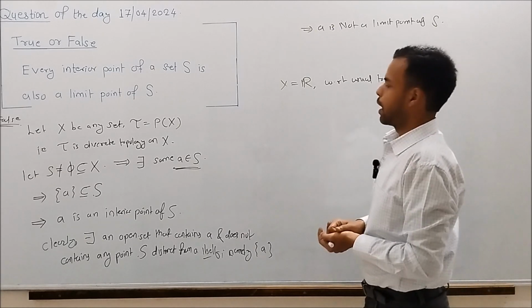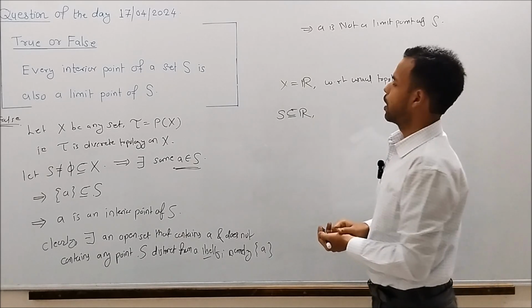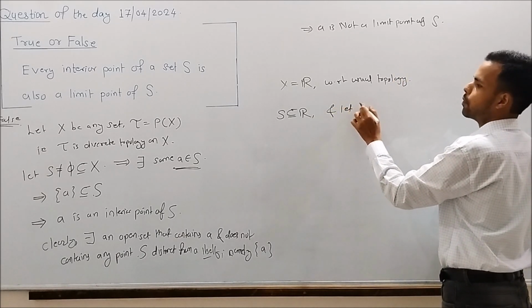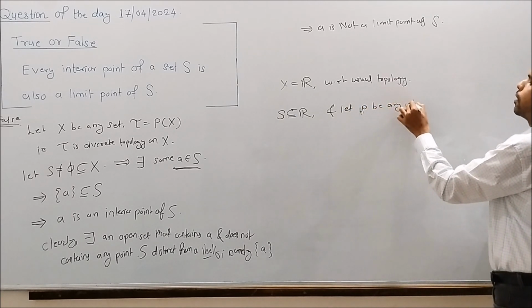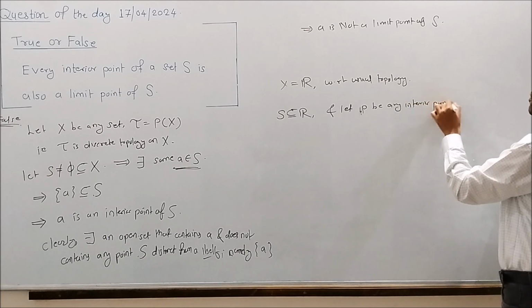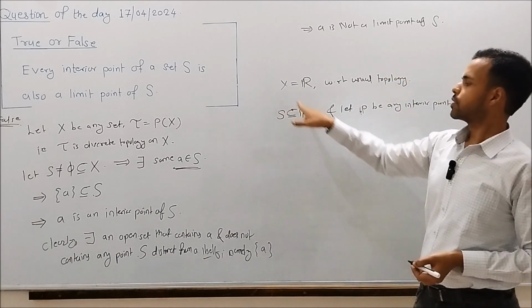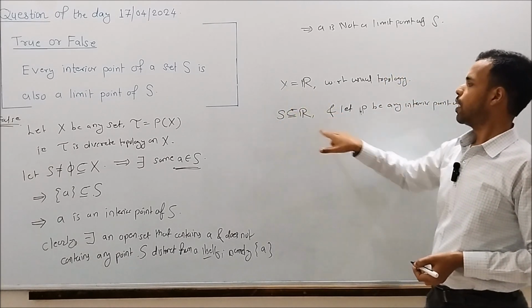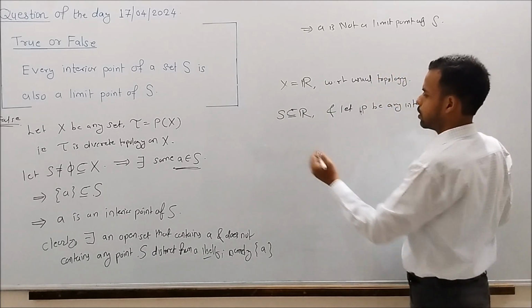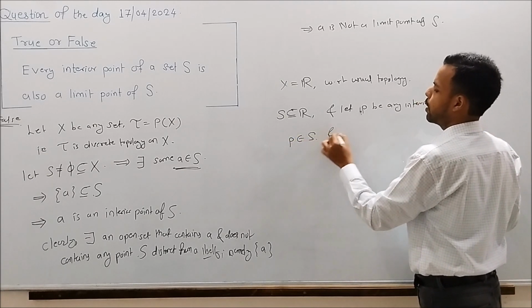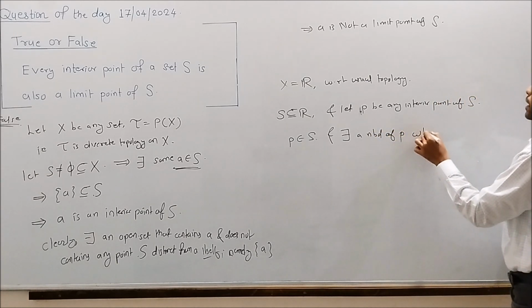And let S be a subset of R, and let P be any interior point of S. We have taken S a subset of X equals R. By definition of interior point, P belongs to S and there exists a neighborhood of P which is contained in S.